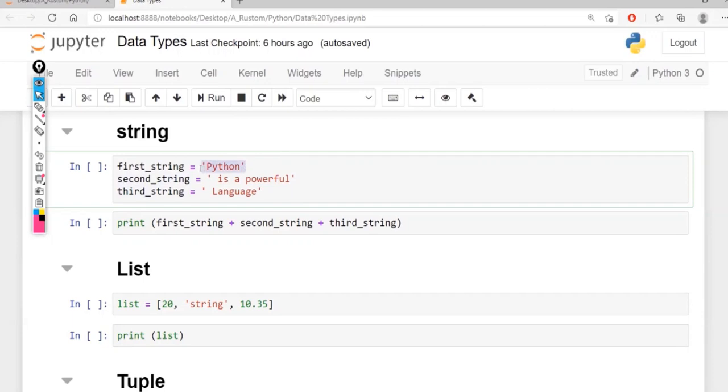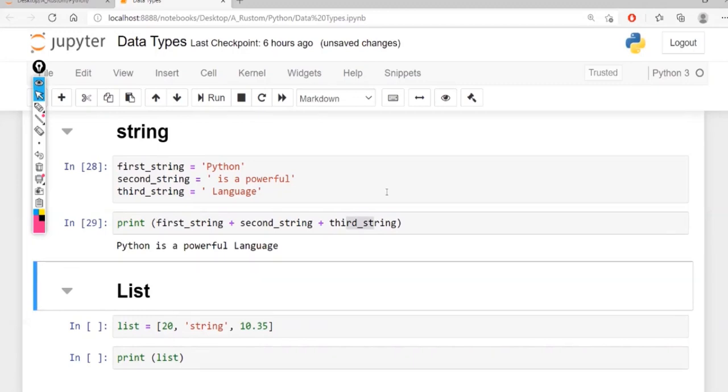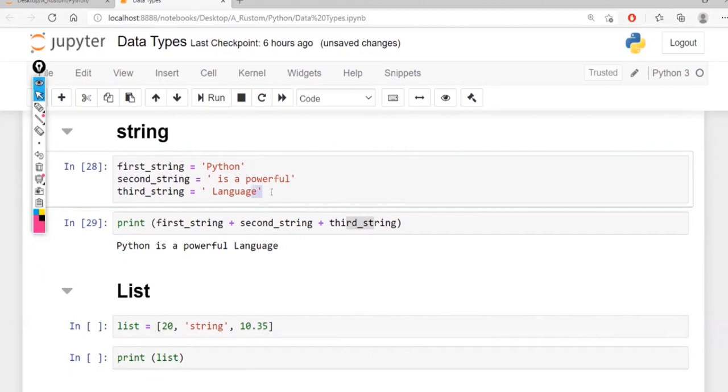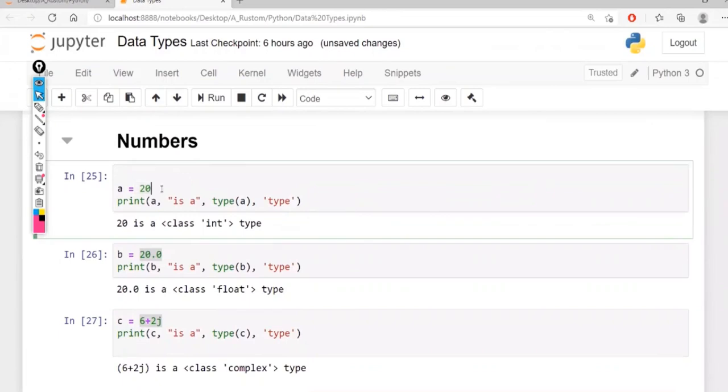These are all strings, and I can club them together. See, first string plus second string and third string. If I execute, it is going to be the full text. Basically I have joined them all. Anything inside the quotes is called a string. For your information, I will keep this 20 inside the quotes, and if I print that, you see that it has changed to a string. That's how you can interpret the string.